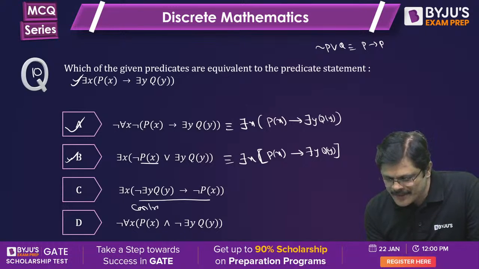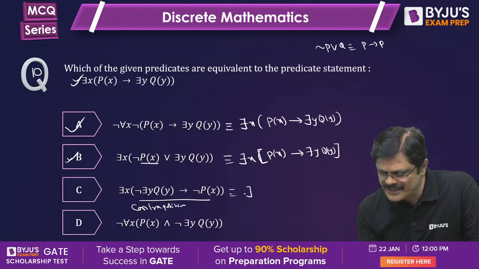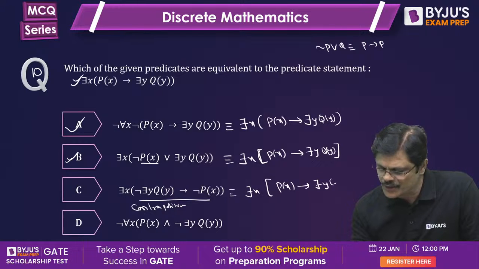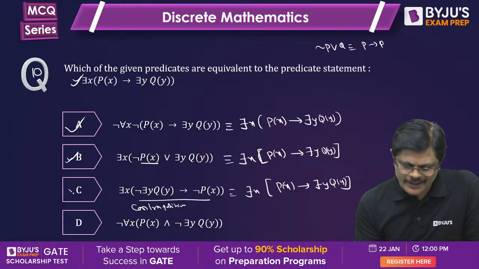You apply the contrapositive rule here. This is actually there exists x. The contrapositive of this is nothing but P(x) implies, negation cancels, there exists y Q(y). So this is also correct.